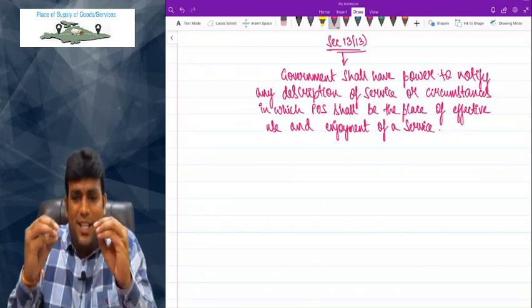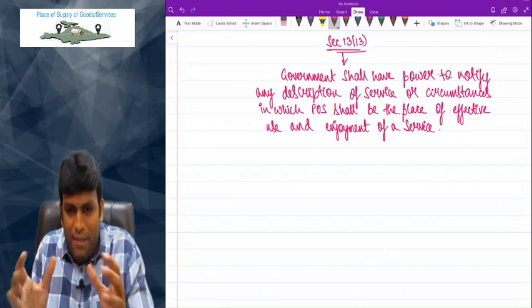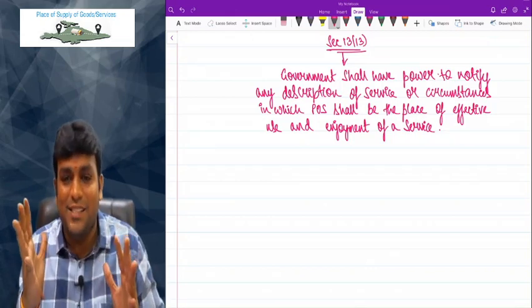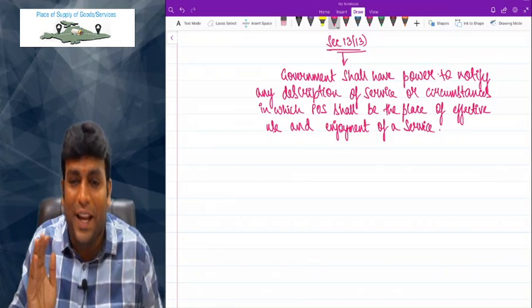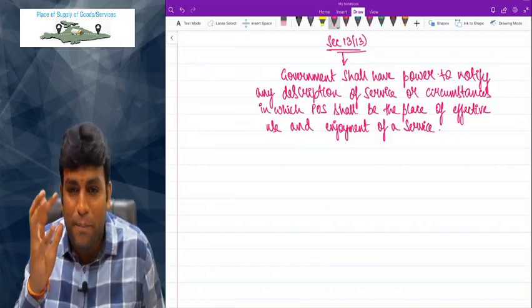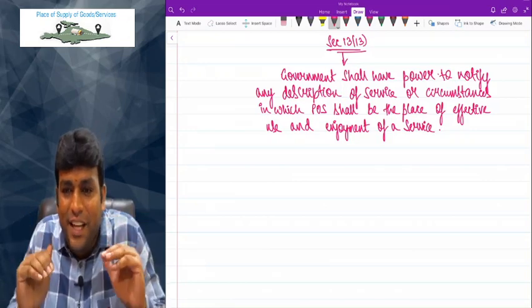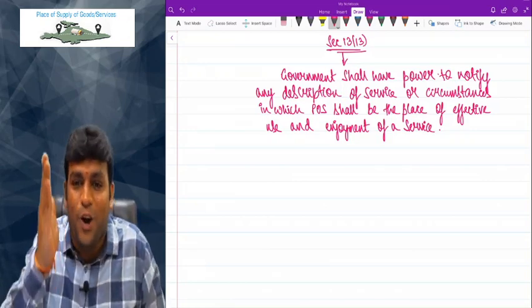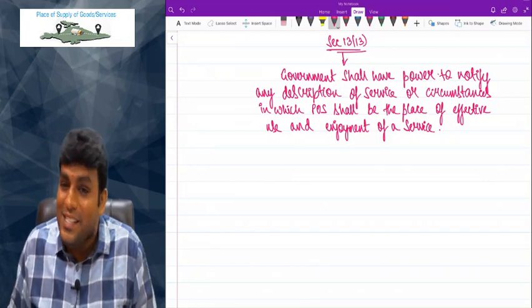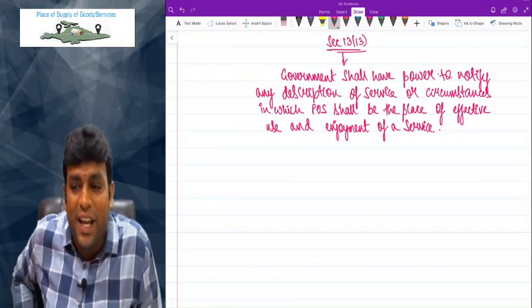So for certain services that government will notify, in those cases, the place of supply will be the place where the service is effectively used and effectively enjoyed.